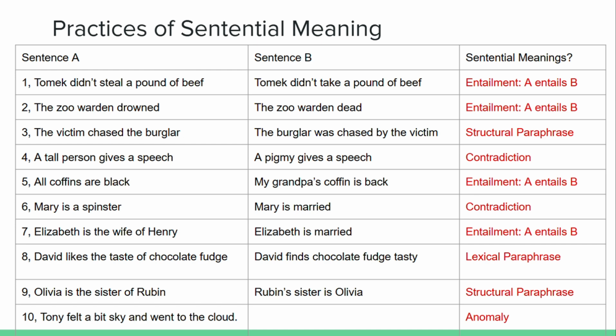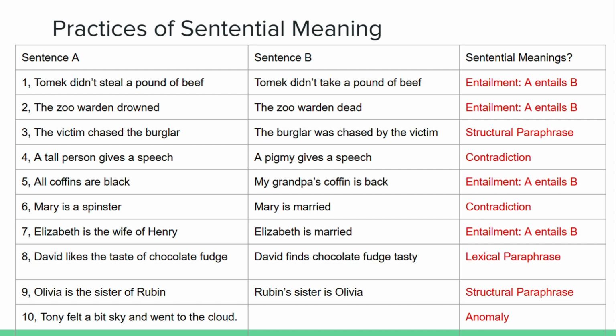Let's look at the third example. The victim chased the burglar versus the burglar was chased by the victim. If we align it with the concept of structural paraphrase, firstly, they express the same meaning.